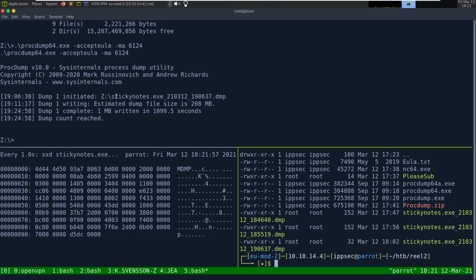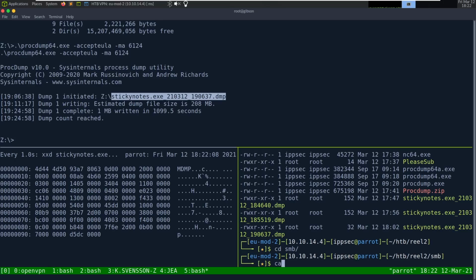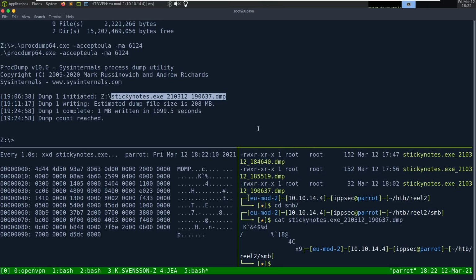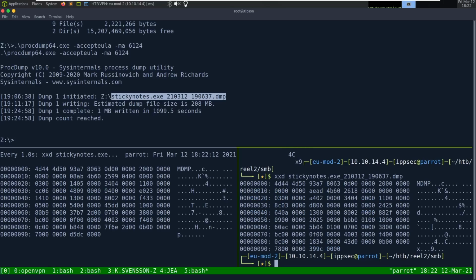Not sure exactly why, but hopefully if you read the comments, someone will point it out, or maybe it's just it doesn't like my network mount. But if we go to the SMB directory and cat this, it is just as bare as before.